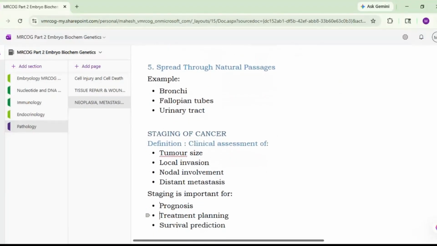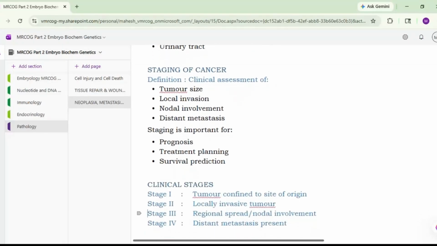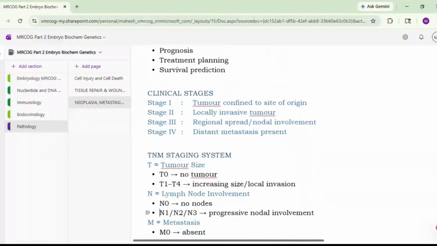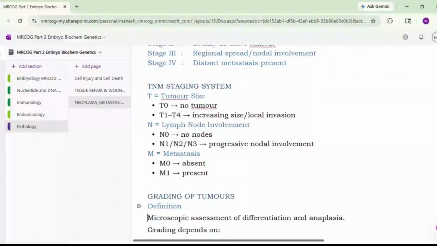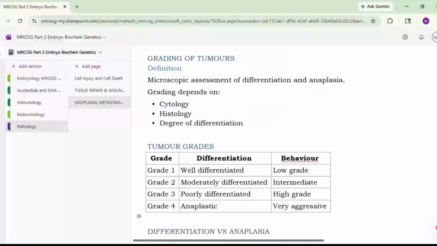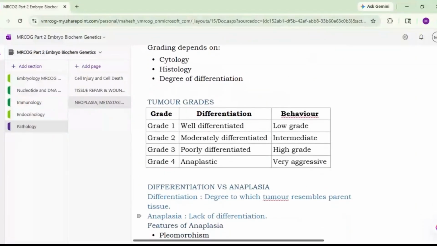Coming to the staging of the tumor. Staging is the clinical assessment of the tumor size, local invasion, nodal involvement, and distant metastases. So staging is important for prognosis, treatment planning, and survival prediction. Okay. So clinically, this we have seen stage 1, 2, 3, 4. This we have discussed. Then TNM stages also we have discussed. Grading also we have discussed, that is the microscopic assessment of the differentiation and the anaplasia. Grading depends on the cytology, histology, degree of differentiation. Grade 1, 2, 3, 4 also we have discussed.